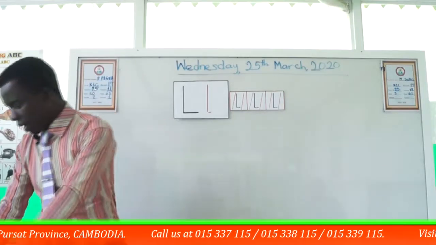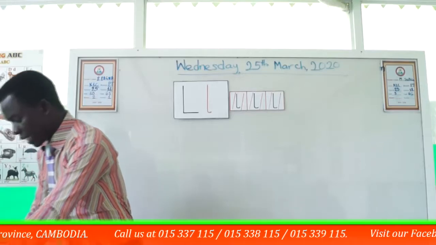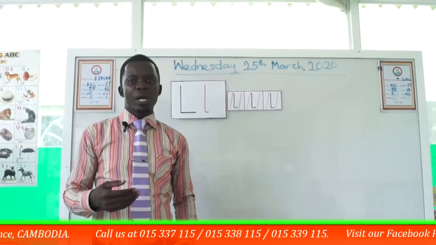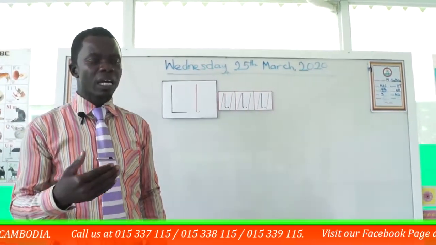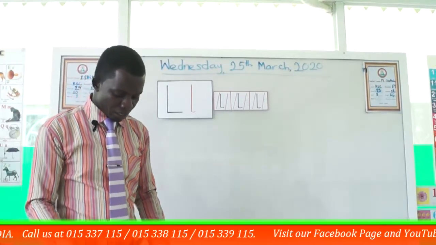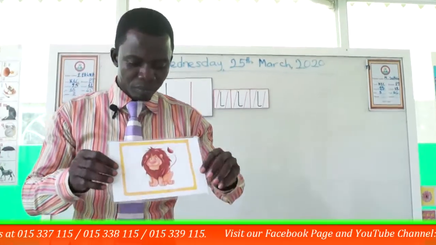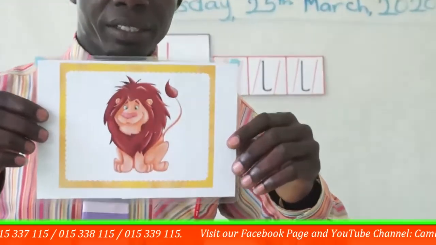Good. Now I have some pictures here to show you. And these pictures, their words also start with the sound L. So let's look at the first picture. What animal is this?